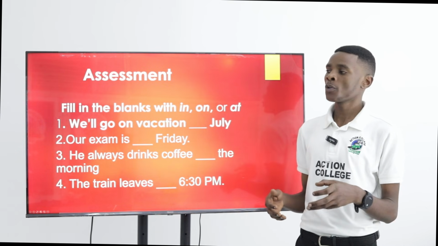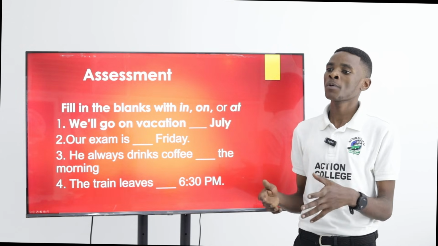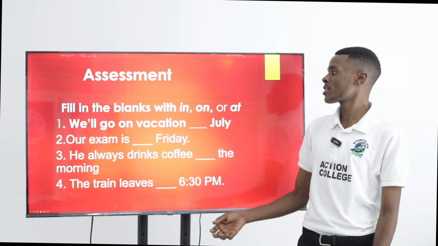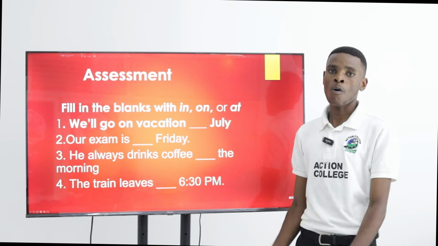Remember that those prepositions of time also can be used as prepositions of place. In the following lesson, we'll see where and how we can use them as prepositions of place.